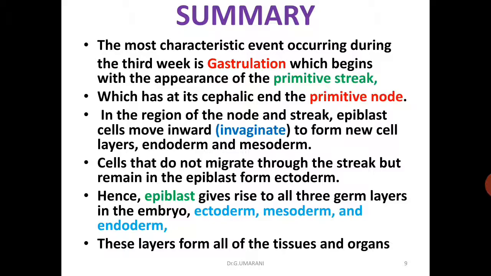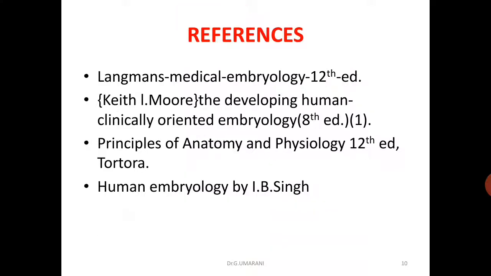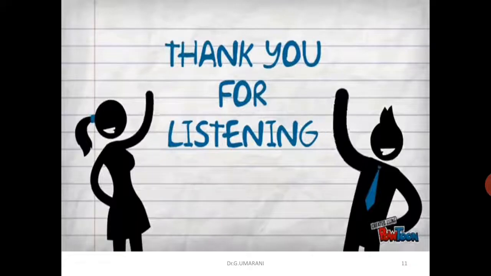Cells that do not migrate through the streak but remain in the epiblast form the ectoderm. Hence, the epiblast gives rise to all 3 germ layers in the embryo: ectoderm, mesoderm and endoderm. These layers form all of the tissues and organs of the body. So thank you for listening.